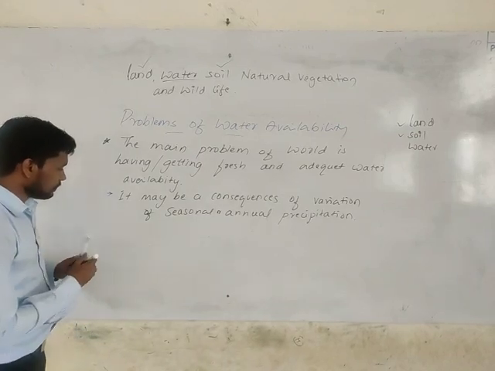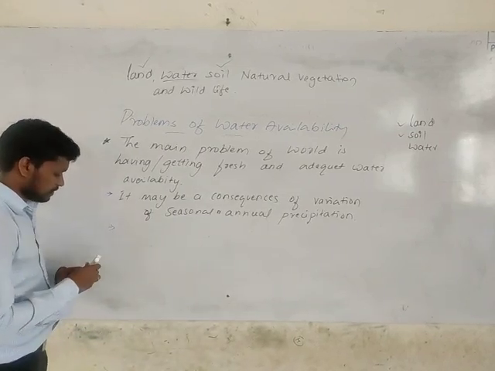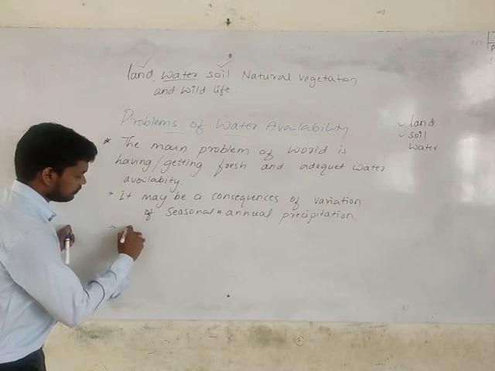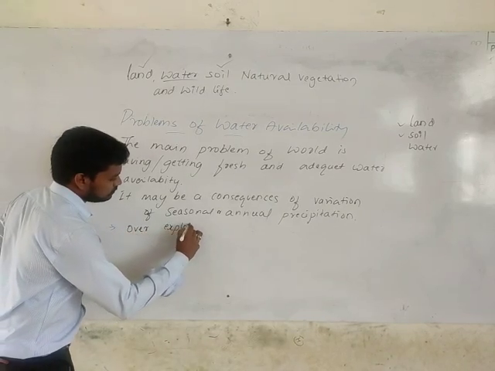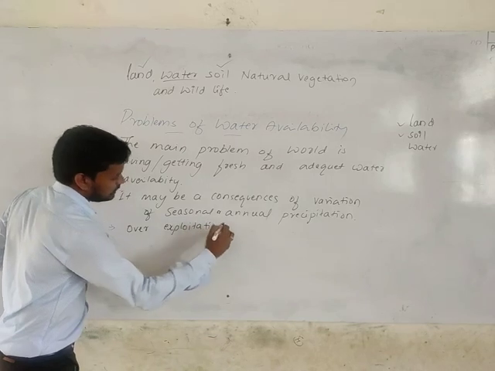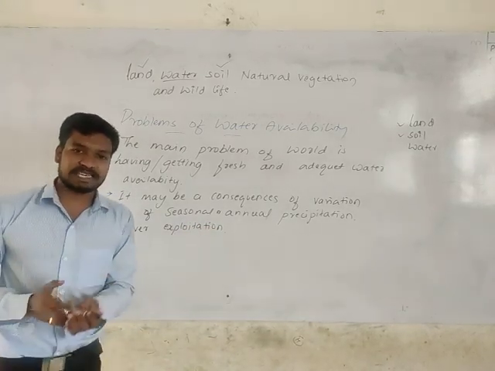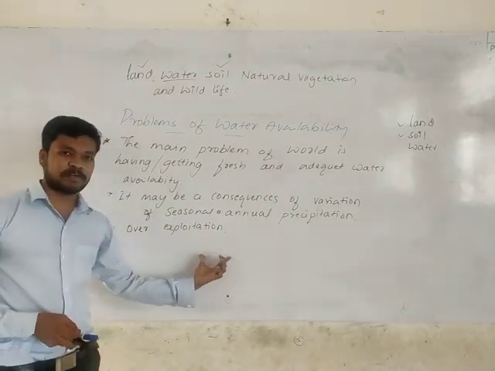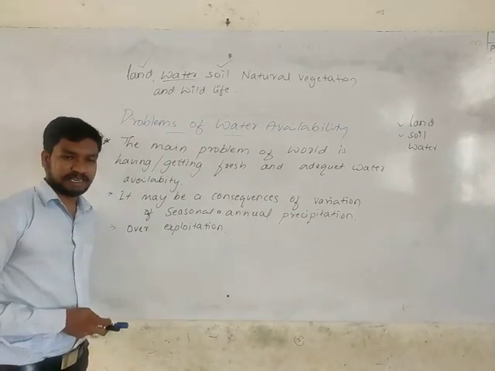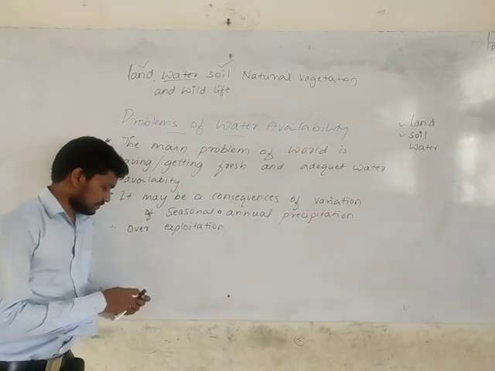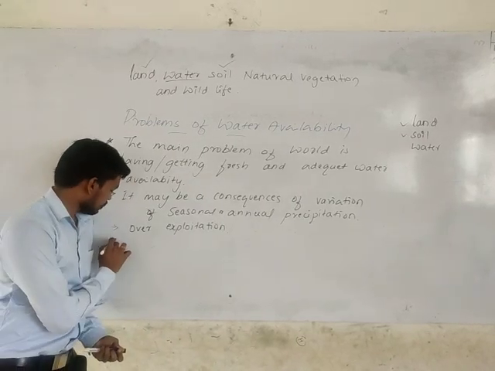Then overexploitation. We are facing a scarcity of fresh water, adequate water. We are getting a scarcity problem because of overexploitation, using the water unlimitedly. So that's one of the other problems we are facing.